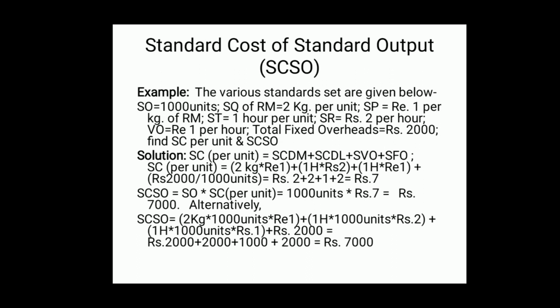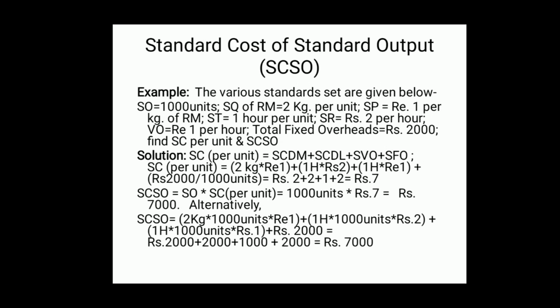Next, variable overhead: 1 hour is required for 1 unit, and for 1000 units it will be 1000 hours, and variable overhead per hour is rupee 1. So, 1000 into 1, therefore total variable overhead will be rupees 1000. Next, total fixed overhead is already given as 2000 rupees. In total, here also we will get rupees 7000.